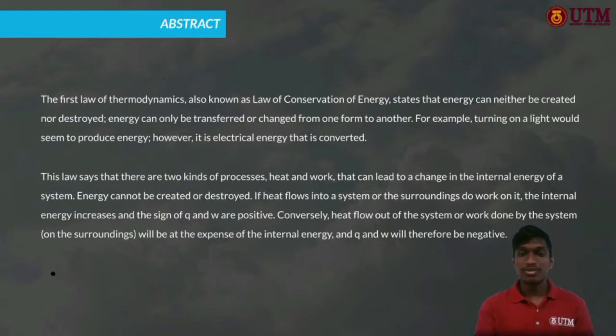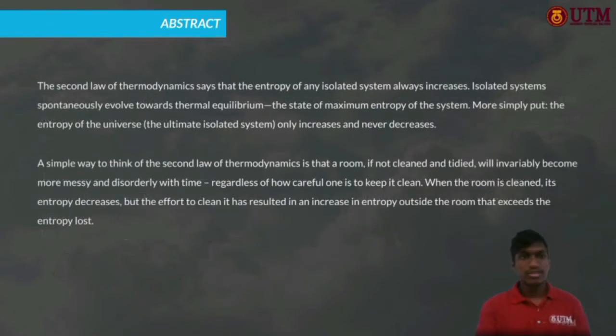If heat flows into a system or the surroundings do work on it, the internal energy increases and the sign of Q and W are positive. Conversely, heat flow out of the system or work done by the system on the surroundings will be at the expense of internal energy, and Q and W will therefore be negative. The second law of thermodynamics says that the entropy of an isolated system always increases. Isolated systems spontaneously evolve towards thermal equilibrium, the state of maximum entropy of the system. More simply put, the entropy of the universe, which is the ultimate isolated system, only increases and never decreases.